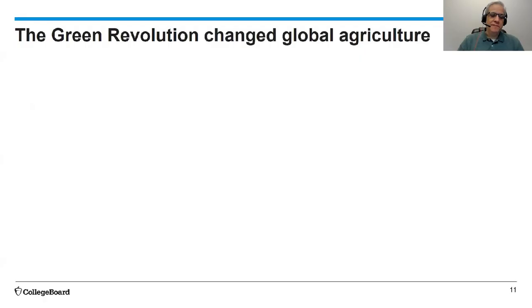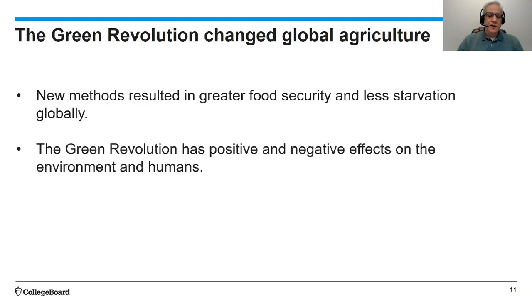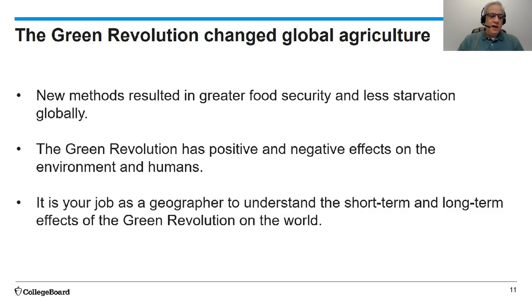What should we take away? Well, the Green Revolution changed global agriculture. The new methods that were developed resulted in greater food security and less starvation globally. The Green Revolution has many different positive and negative effects on the environment and humans. And you need to remember that it's your job as a geographer to understand the short-term and long-term effects of the Green Revolution on the world.